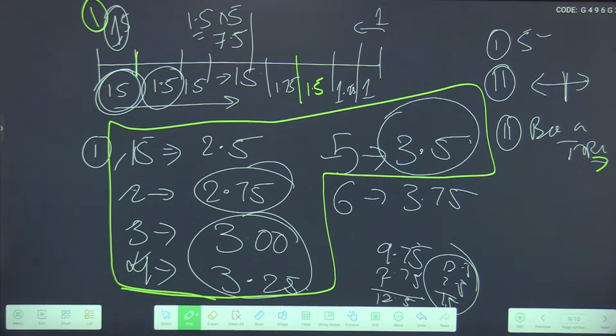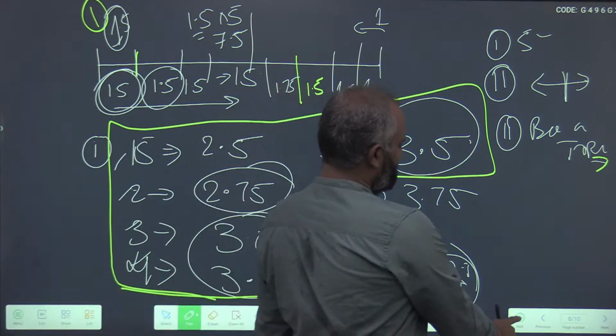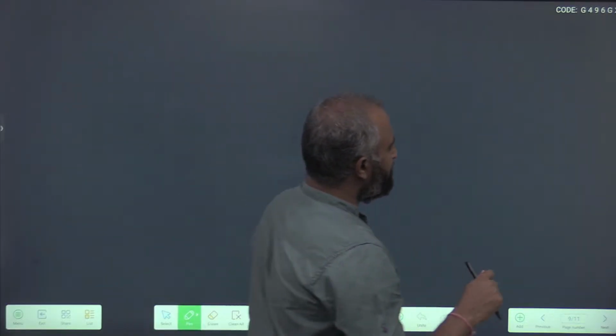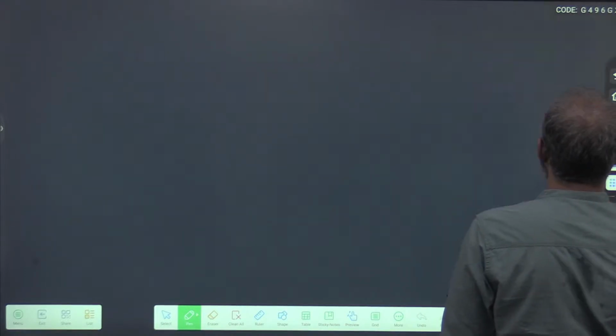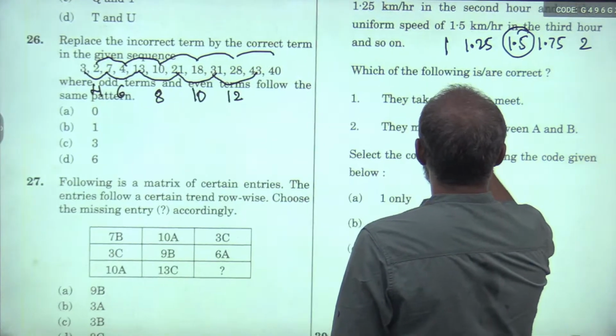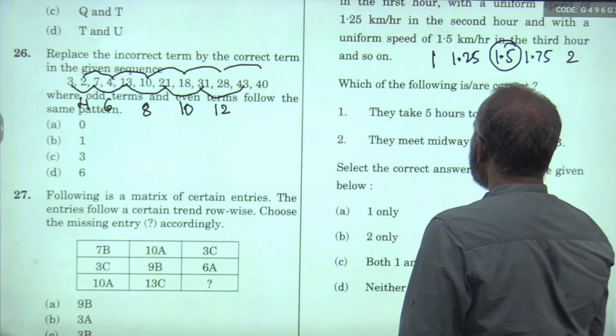Now what is the best way to do this? By recognizing the patterns inherent. If you observe the options here, they are telling that they take 5 hours to meet.